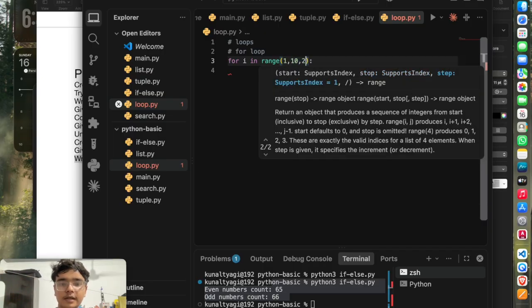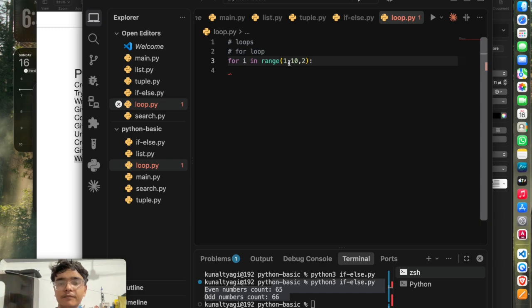Let's just take it like this. First it will start from 1, because we have defined it as 1. If we only write 10 here, then it will start from 0, and this range will go to the given limit minus 1 of that. So it will go till 9, with a gap of 2 each.